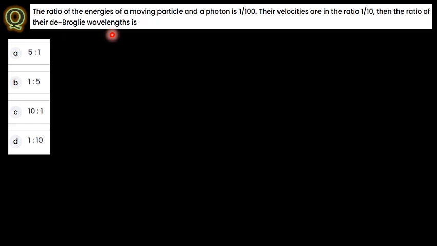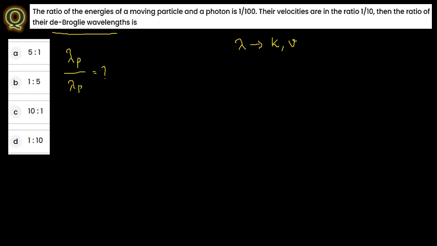See here what they are asking in this one. Try to understand these questions. They are asking about the de Broglie wavelength ratio, lambda of particle to lambda of photon, equal to what? That is the question. But what they have given here is the kinetic energy and the velocity, so we have to find the relation of lambda with kinetic energy or with velocity. With this only we are going to find it out.